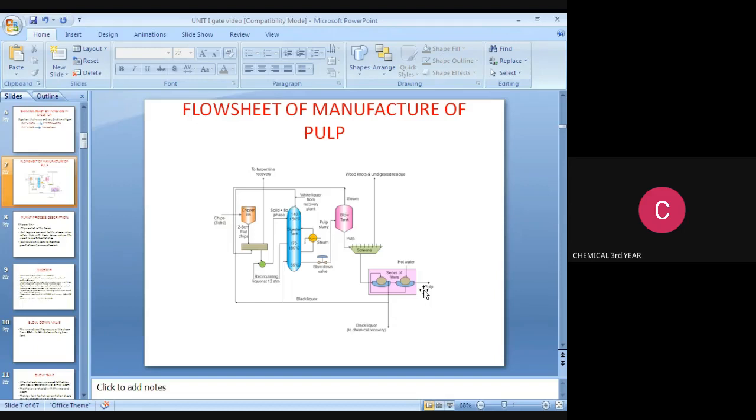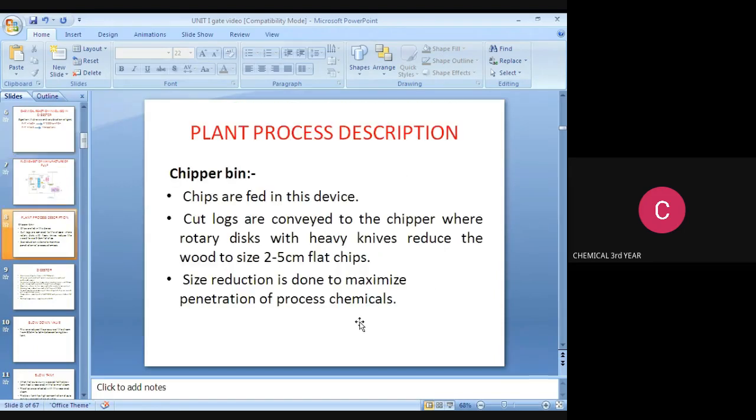The produced pulp is passed to the screening section. In this screening section we remove wooden knots and undigested residues, and then it passes to a series of filters. In these filters we use hot water; at the bottom of the filters we recover black liquor, and at the top we recover pulp. That black liquor is again sent back to the digester section. This is the plant process description.